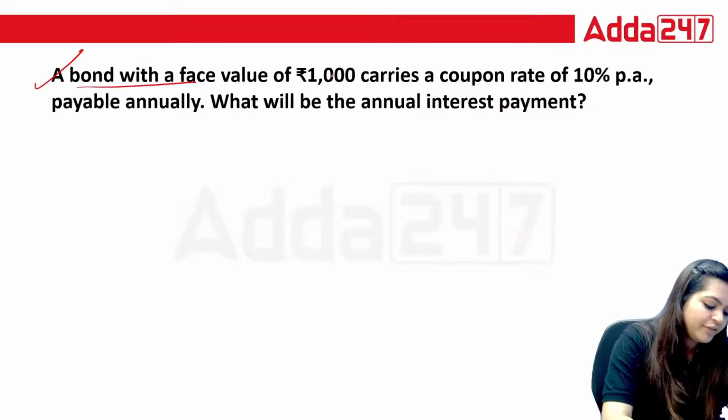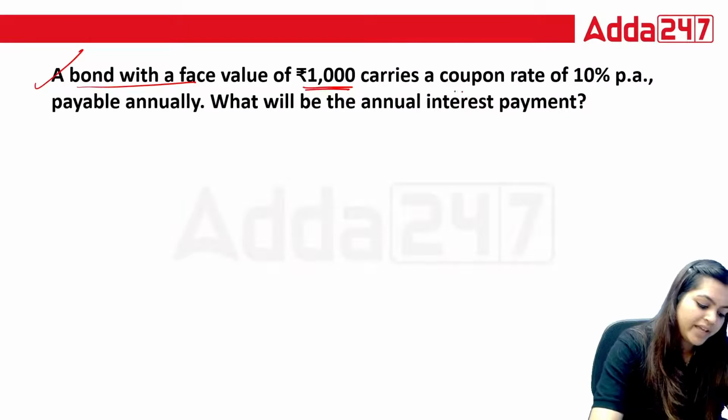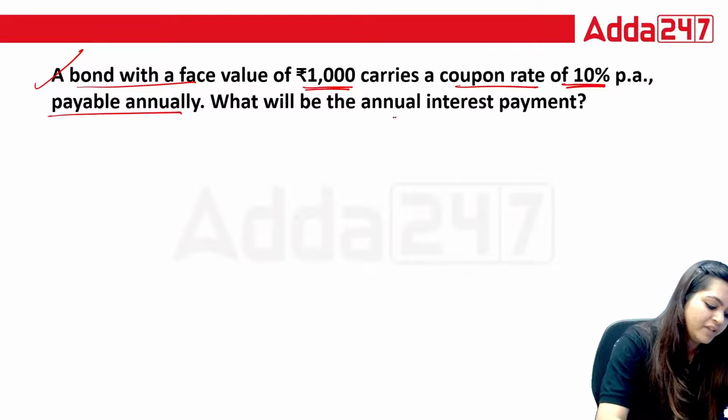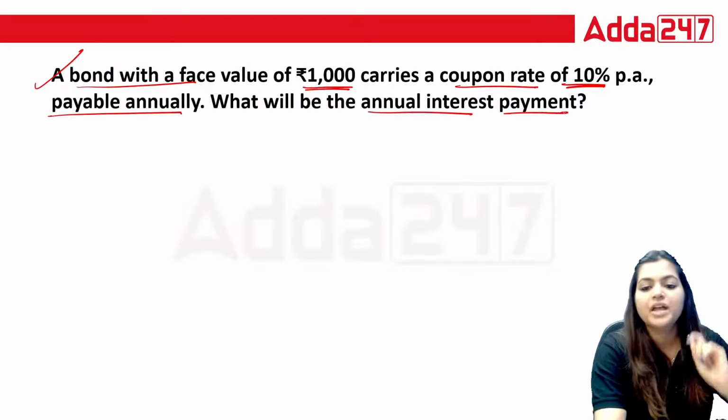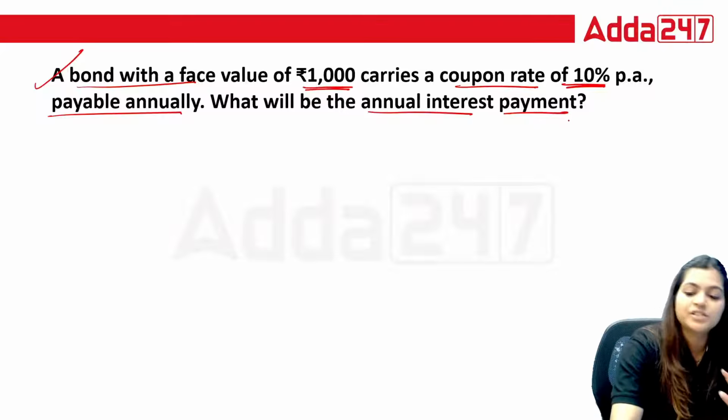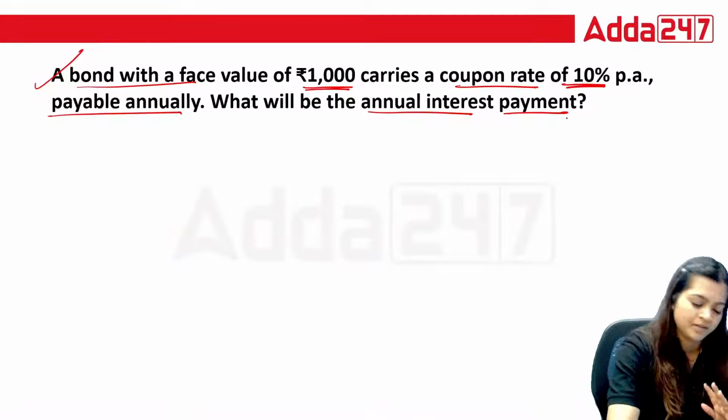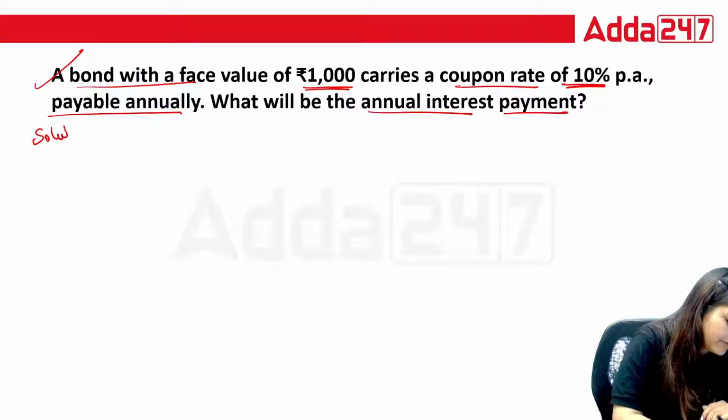A bond with a face value 1000 carries a coupon rate of 10% per annum payable annually. What will be the annual interest payment? Here you need to calculate just the interest payment. This one is the simple one. So everyone tell me your answer.